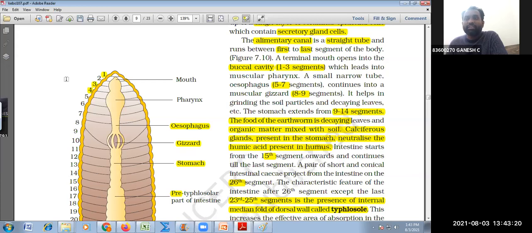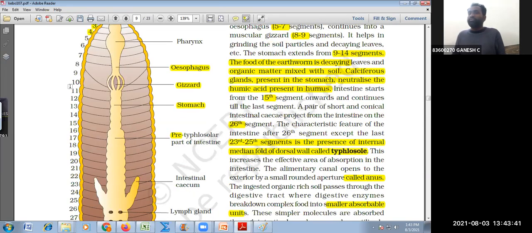15 to the last is intestine, but 15 to 26 you will have the pre-clitellar intestine. And your calciferous gland is present in the stomach, which neutralizes the acidity because of the presence of humic acid. After the 26th segment, there is internal folding of the intestine, median folding, which increases the surface area for absorption, which we call typhlosole.